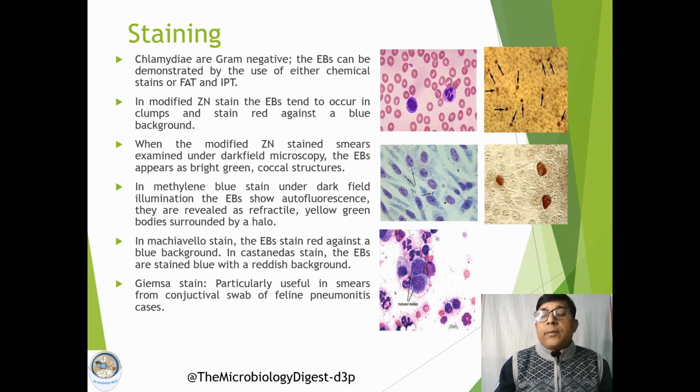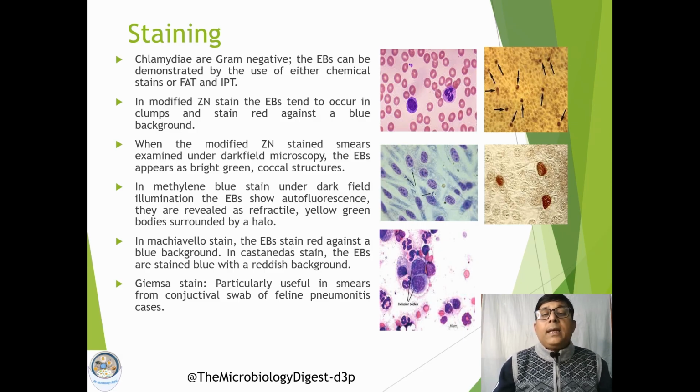Now, how can we identify this group of organisms? Different types of staining procedures are available, and in different staining reactions they show different colors. As they are gram negative, they can be demonstrated by chemical stains, by the fluorescent antibody technique, or using other serological techniques like the immunoperoxidase technique.